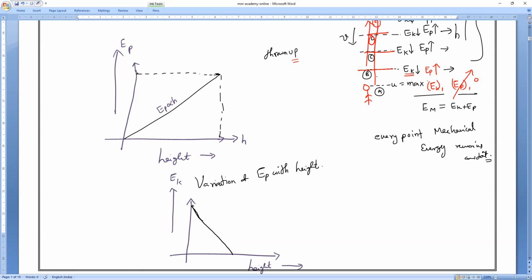All of you make it. As height increases, kinetic energy decreases. Both are inversely proportional to each other: kinetic energy is inversely proportional to height. Make it, everybody.